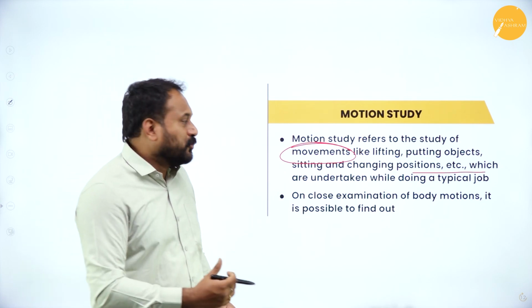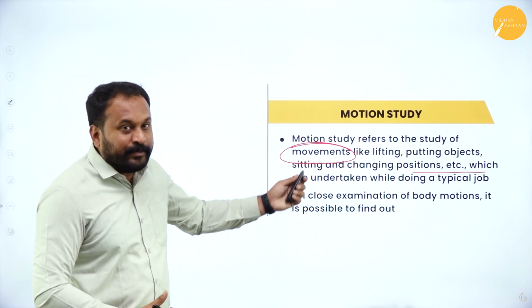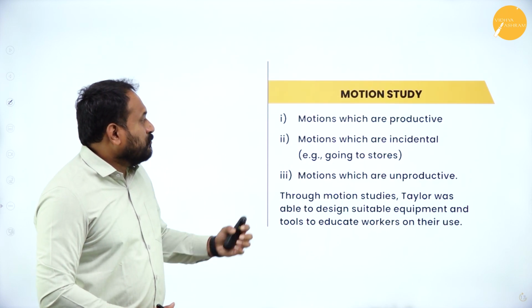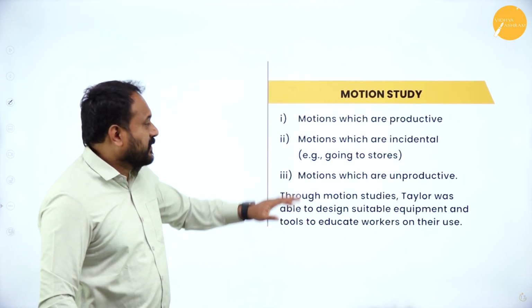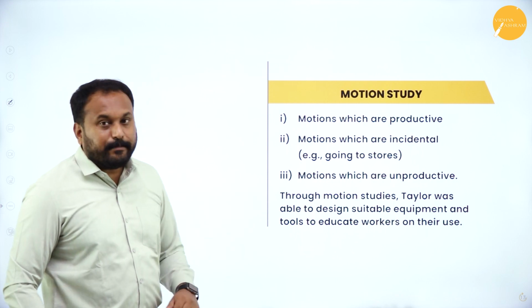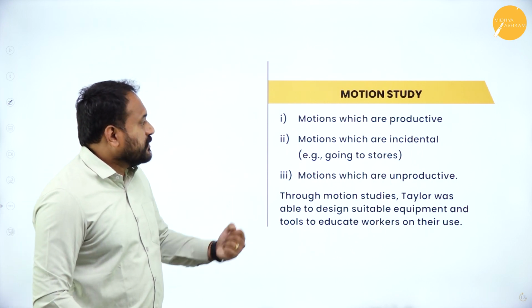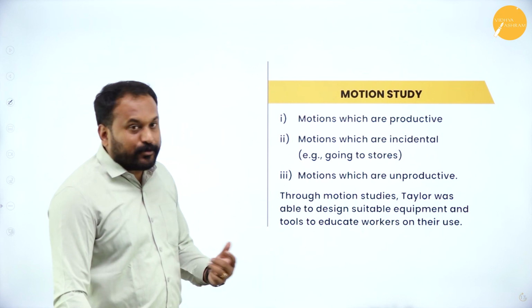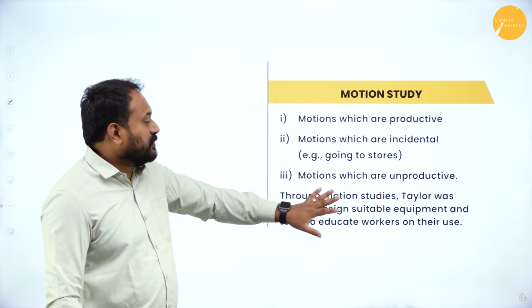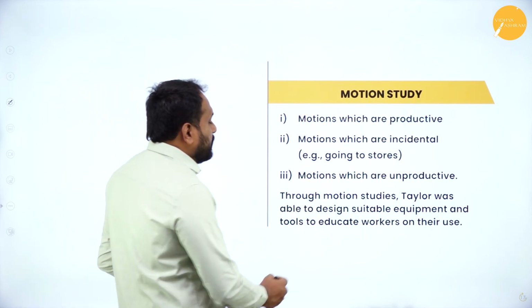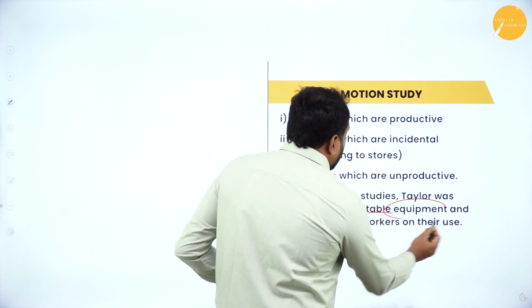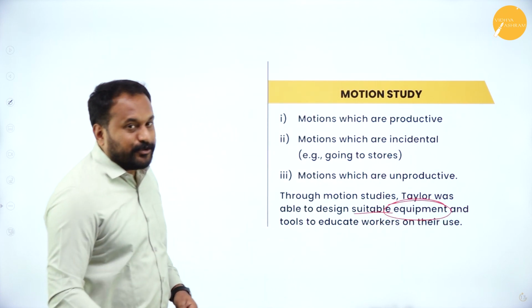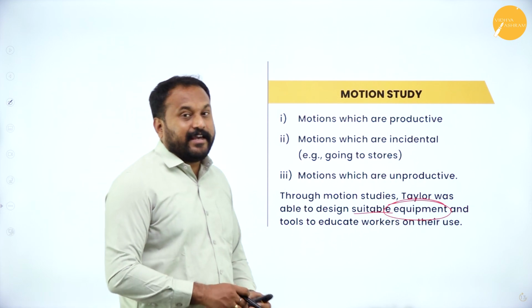That is called motion study, where you have the movements. Motion study has a few kinds of motions: motions which are productive, motions which are incidental, and motions which are unproductive. Through motion study, Taylor was able to design suitable equipment and tools and to educate workers on their use.